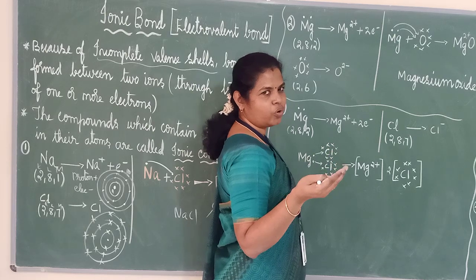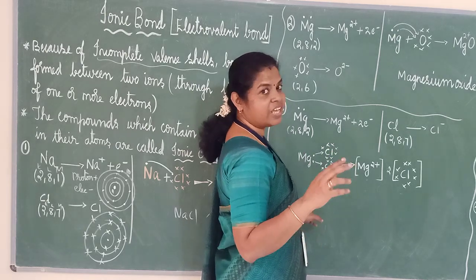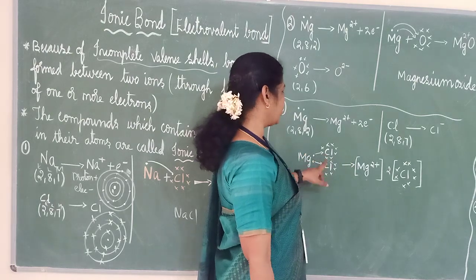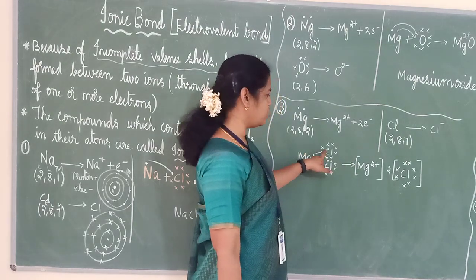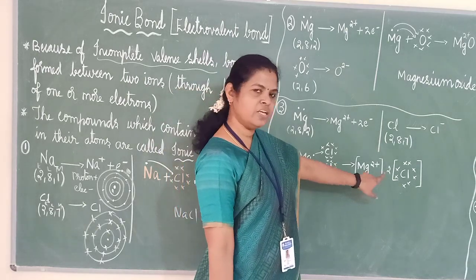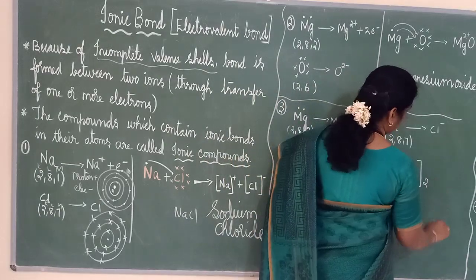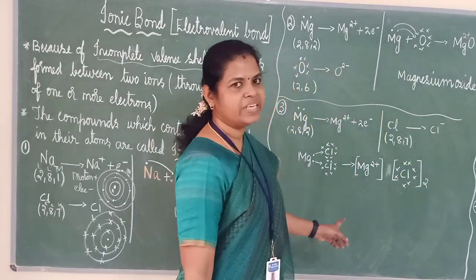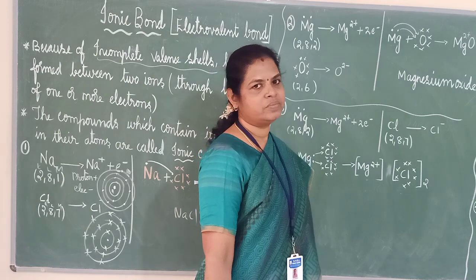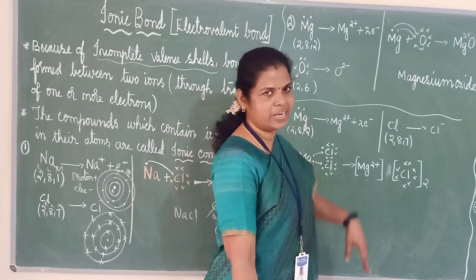The formula of magnesium chloride, check once. Okay? MgCl how many? 2 chlorine atoms will come here. So 1 will go and join here, and the other one will go and join here. So you will get Mg2 plus, but with 2 chlorine atoms. So that is magnesium chloride. Check the formula for magnesium chloride today. I think it's very clear.